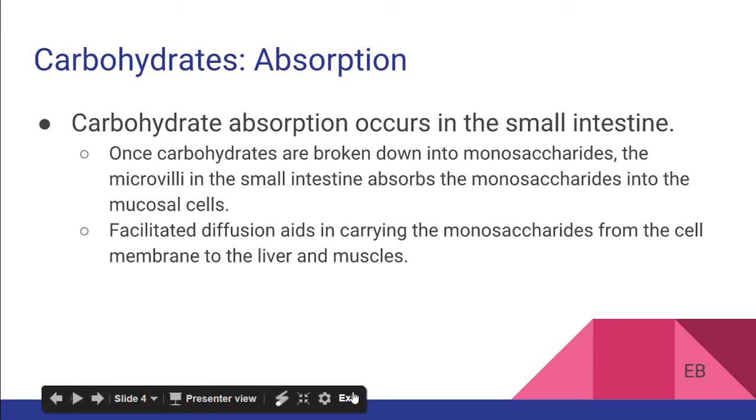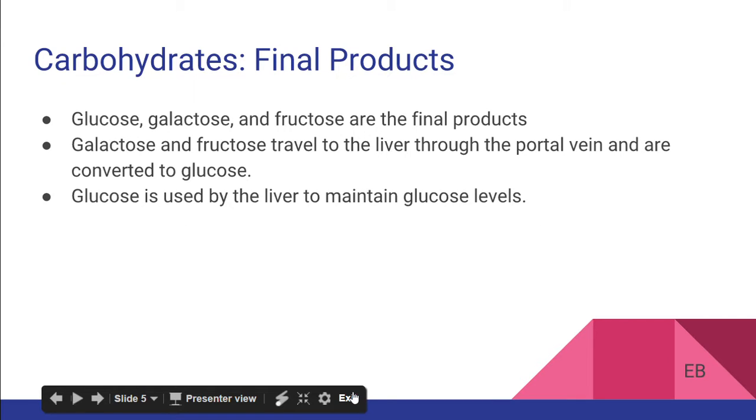Once carbohydrates are completely broken down into monosaccharides, the small intestine takes over from here into the absorption process. The microvilli lining the inside of the small intestine are responsible for absorbing the monosaccharides into the cell membrane. Facilitated diffusion carries the monosaccharides to the liver and muscle. Galactose and fructose are converted to glucose while they travel through the liver by the portal vein. Glucose, galactose, and fructose are the final products of absorption. The liver stores and uses glucose to maintain glucose levels as a molecule called glycogen.